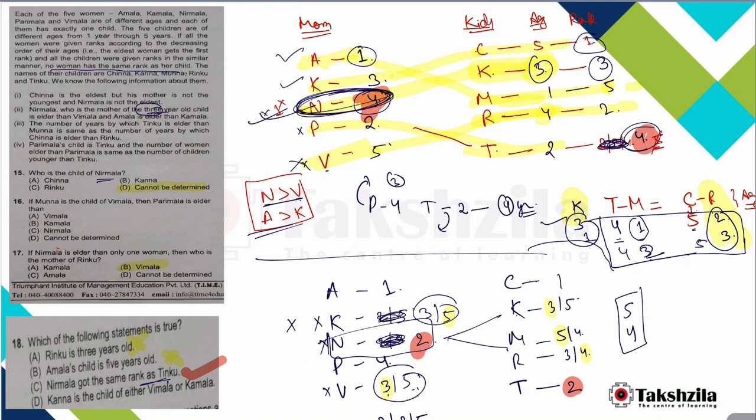I'll take Munna as rank 4. This is question specific. Munna is rank 4. So if Munna is 4 and Vimla is the mother, Vimla has to be 5th, because they cannot have the same rank. So 4 and 5. If it is 5, Parimala is elder than Vimla, and the answer to this question is Vimla. That's it.